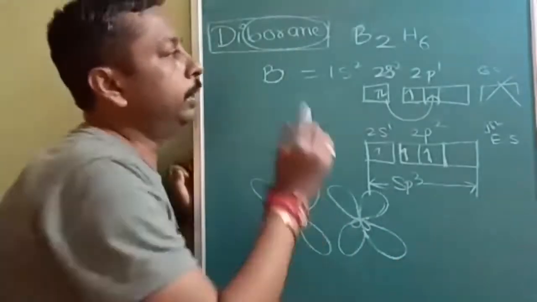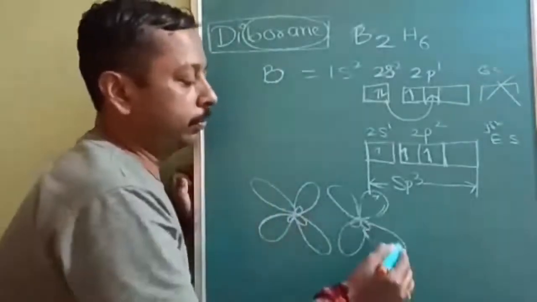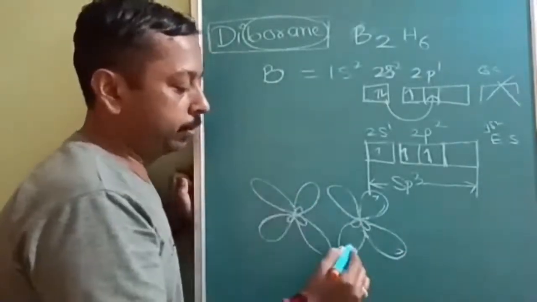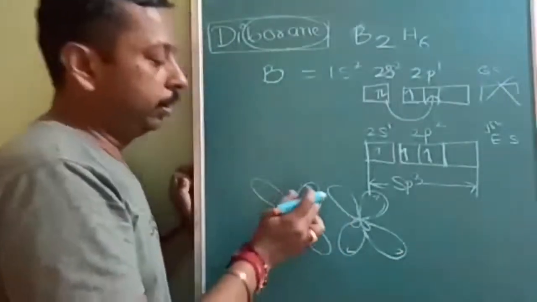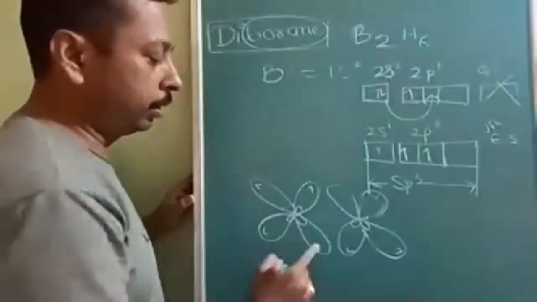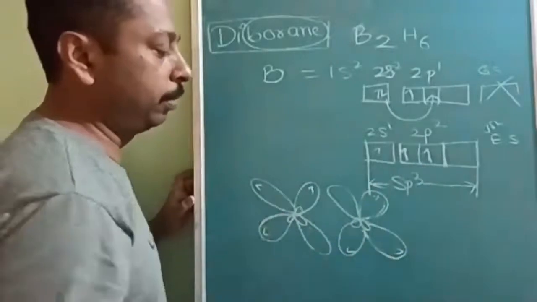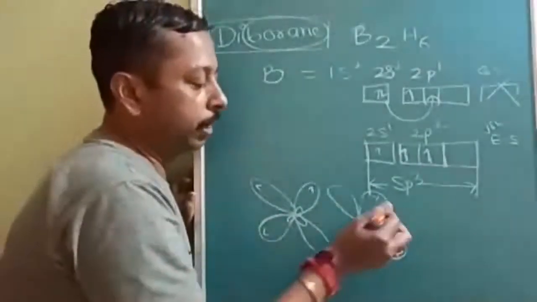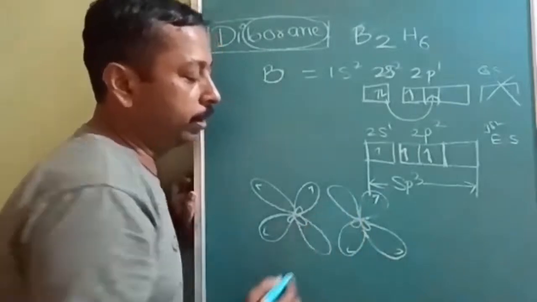In filling up the electrons, we have to allocate the electrons like this: 3 electrons, 1 empty orbital. This is the fourth empty orbital of this boron, and in the same way the fourth empty orbital of the other boron is this one. So you should arrange them in such a way that one empty orbital is on the other side.